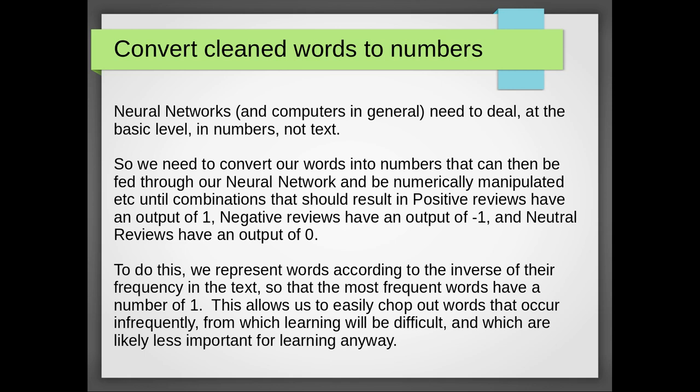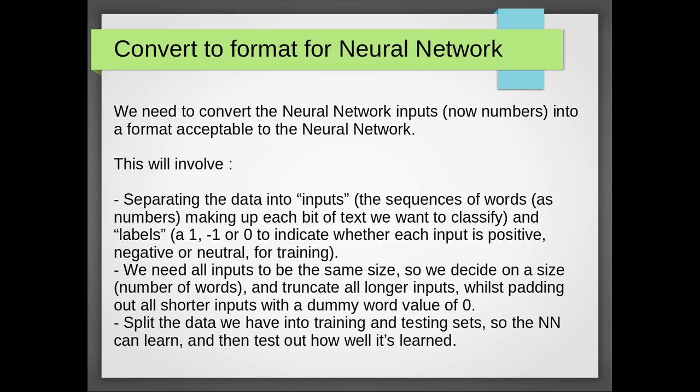And we can do that by saying, well, if you're not in the top, say, 500 most common words, then we're not interested in you for the purposes of sentiment analysis. Then we can just set up a threshold of a value of 500 and easily chop out anything above that, because that means those words are not in the most common 500. So by using inverse frequency as our way of converting words to numbers, that allows us to very easily do things like that. So the way we do that, as I say, is by looking at the word frequencies and then using the inverse frequency to determine the numbers.